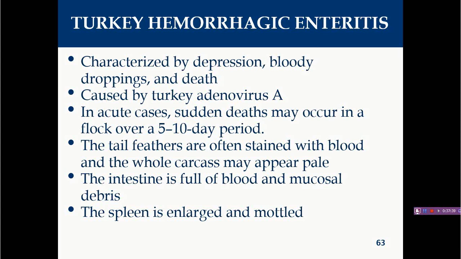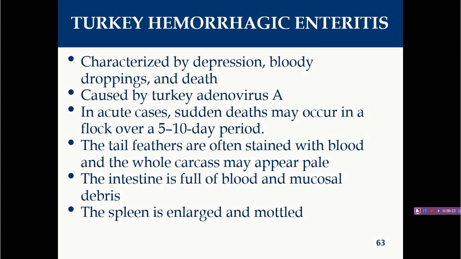Okay, the next disease caused by adenovirus is turkey hemorrhagic enteritis. The name itself indicates this is a disease of turkey, and here the target organ is the intestine. Hemorrhagic enteritis means the virus is responsible for severe hemorrhages in the intestine. So turkey hemorrhagic enteritis is an acute viral disease of turkey. Most importantly, birds 4 weeks of age and older are mainly susceptible to this viral infection, and it is caused by turkey adenovirus A or turkey adenovirus 3, genus Siadenovirus.